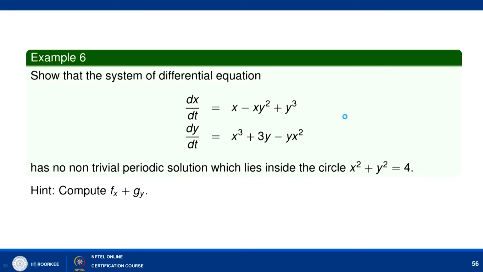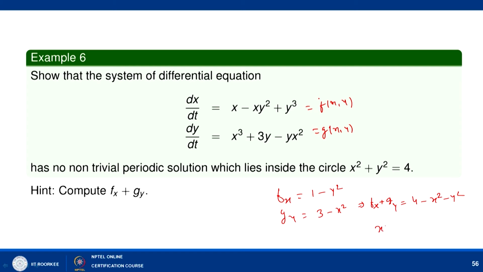Now, let us look at the next example. Show that the system of differential equations dx/dt equals x minus xy squared plus y cubed and dy/dt equals x cubed plus 3y minus yx squared has no non-trivial periodic solution which lies inside the circle x squared plus y squared equals 4. As we have pointed out, this is your f(x, y) and this is your g(x, y). We can find f_x, which is 1 minus y squared, and g_y equals 3 minus x squared, and we can see that f_x plus g_y is equal to 4 minus x squared minus y squared.